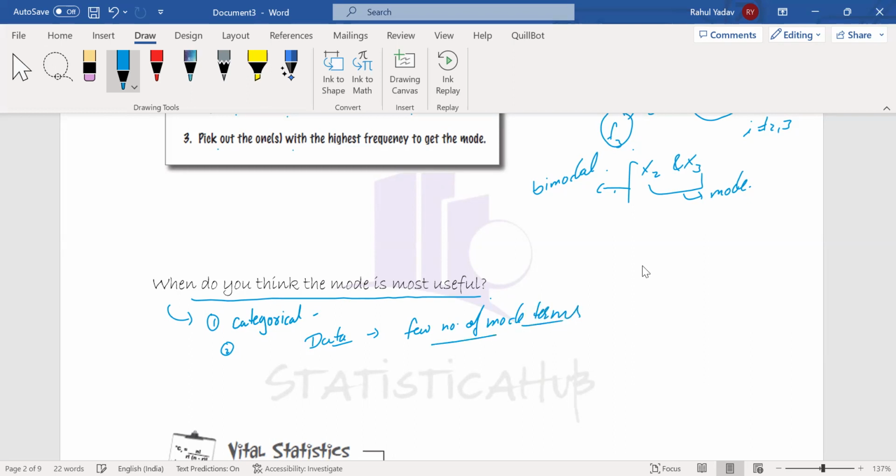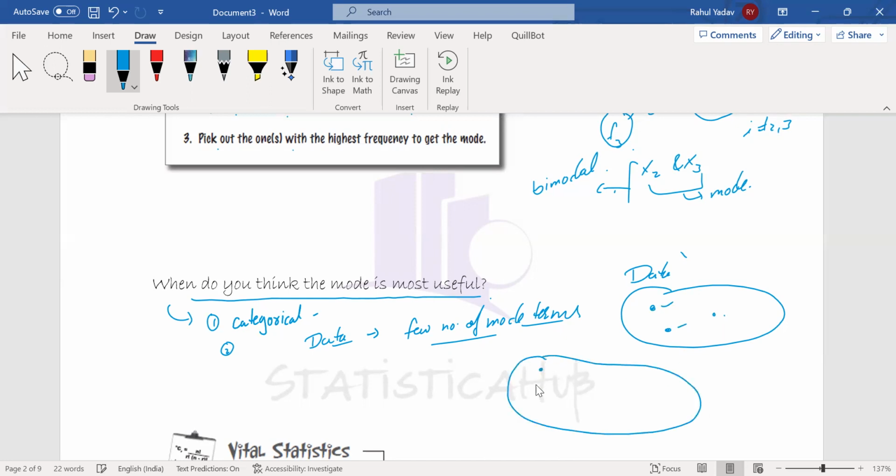What does this mean? If you have some data set, and I find that this is the mode, this is the mode, this is the mode, then that is fairly easy to see, we have only three modal terms. But if we have a data set and find that this is the mode, this is the mode, and so on, we have many modes. In that condition I can't state a particular value that can be used as the average for the data. In that condition it fails.